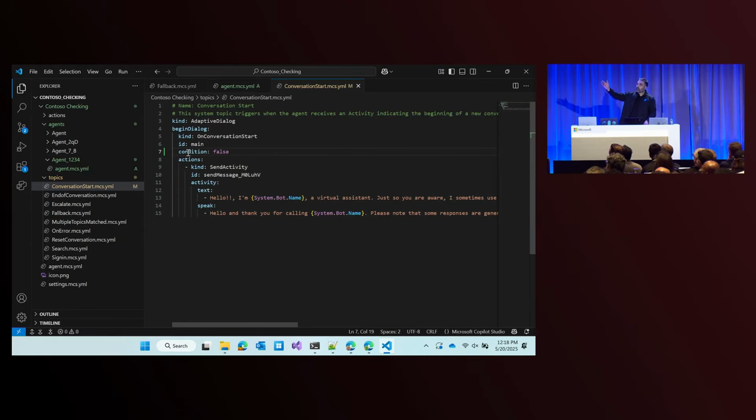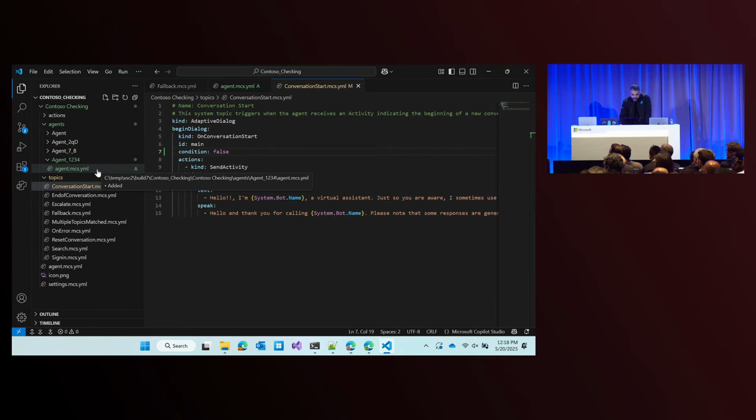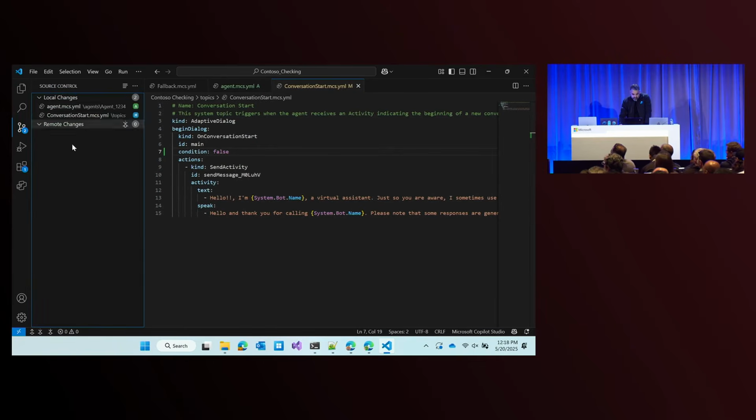And you may have noticed, again, when I was editing here, I got meaningful IntelliSense on not just the PowerFX expressions, but the rest of the bot, the rest of the agent, and the properties as well. So we can see this file's been modified. This file's been added. And now, for the moment of truth, let's actually push these changes back up. So again, we can see we've got some local changes. If I had made some changes on the cloud, I'd see them showing up under the remote changes. So we're really trying to get that seamless integration between editing locally and then ultimately getting it back to the cloud where everybody can run it. So I will push these changes back up.